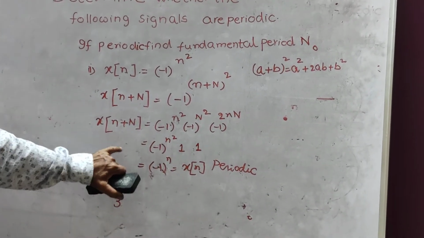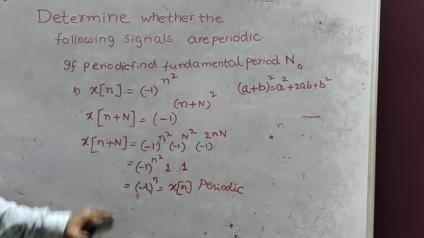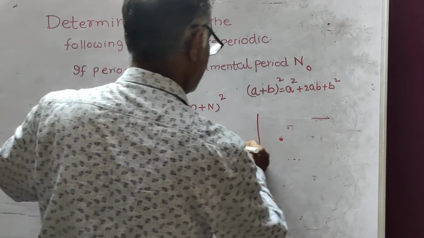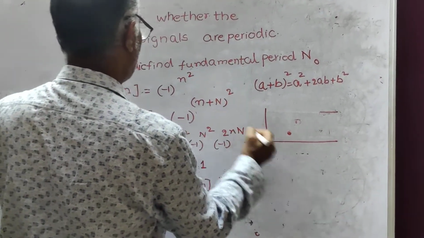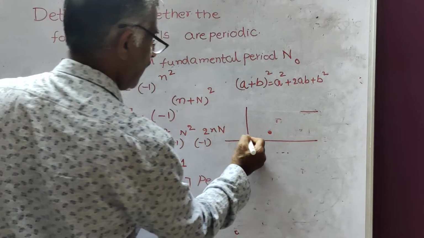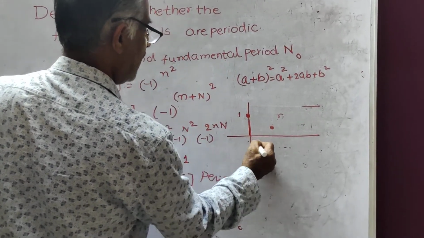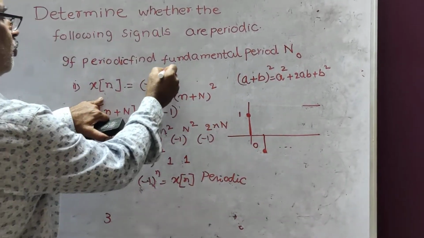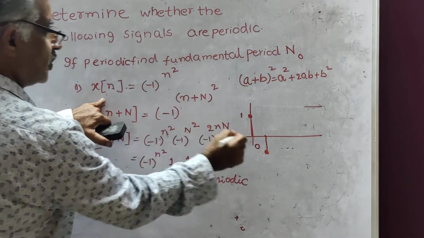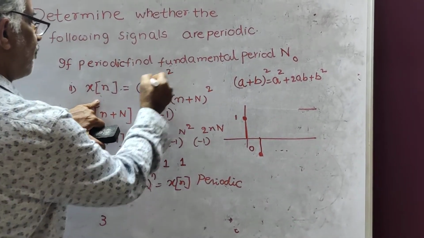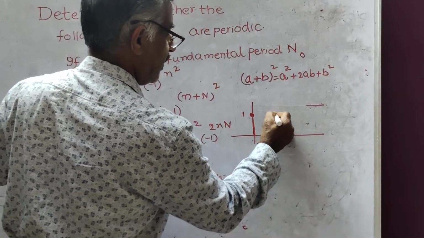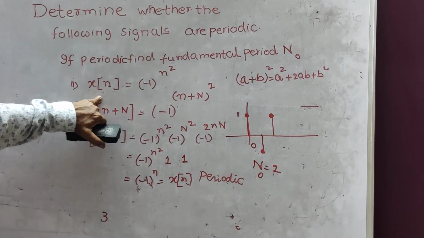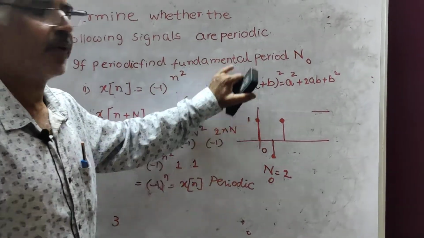You can also sketch x of n as in the previous problem. For n equal to 0, minus 1 to the power of 0 is 1. N equal to 1, minus 1. N equal to 2, plus 1. And it repeats. And once again, the fundamental period is 2. So this is how you have to work out this type of problem.